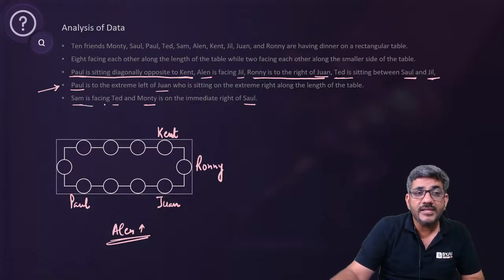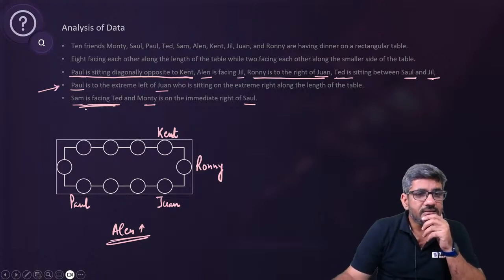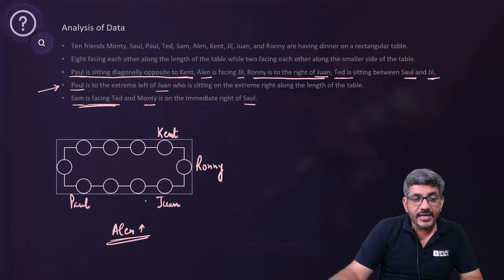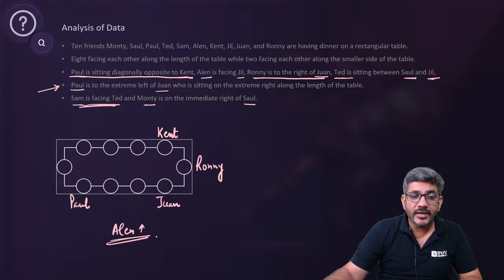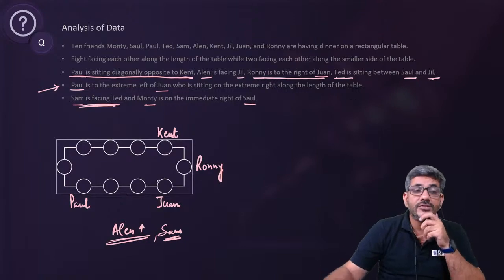And Sam is facing Ted. If Sam is facing Ted, then where can he be? Can I say he can also be at one of these two positions only, right? If Sam is facing Ted, he can also be here only. So Sam should also be here. So Ellen and Sam are here. Ted is sitting between Saul and Jill.